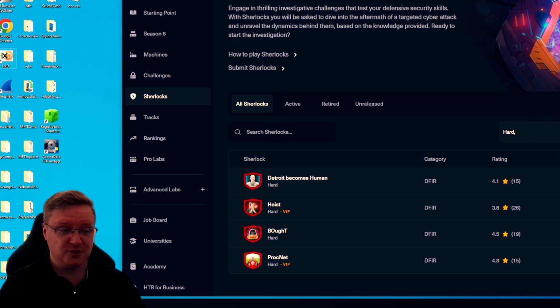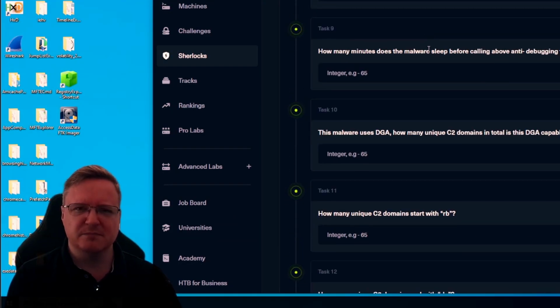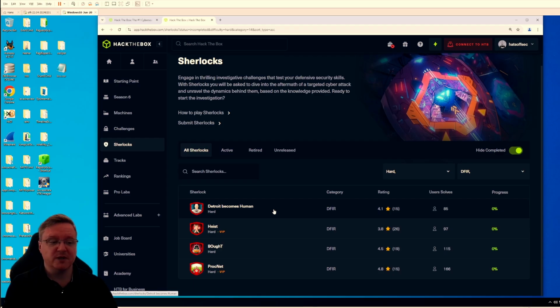I was going to do the challenge of Bought, which has a higher rating on here. I don't know why, because this isn't a DFIR challenge, this is a reverse engineering challenge. Putting your malware inside a memory image doesn't make it DFIR. There's a reverse engineering category. Stick it in there and stop being a dick. So the only other one we can do is Detroit Becomes Human. So let's grab that one.